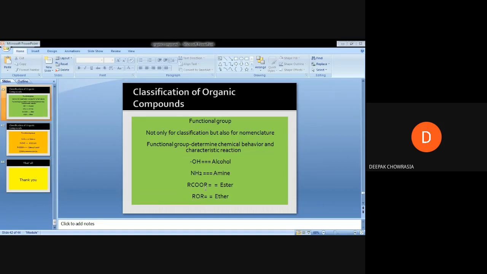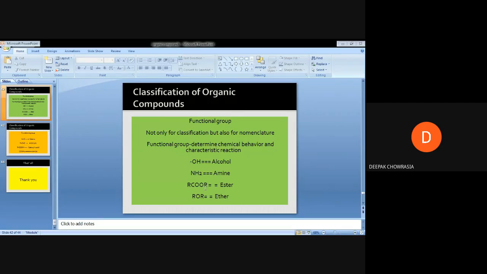This functional group plays a very important role whenever we go for nomenclature in organic chemistry. We will discuss nomenclature in our upcoming lectures. The functional group can also be used for classification, however, it has a broad and very prominent role in another aspect.